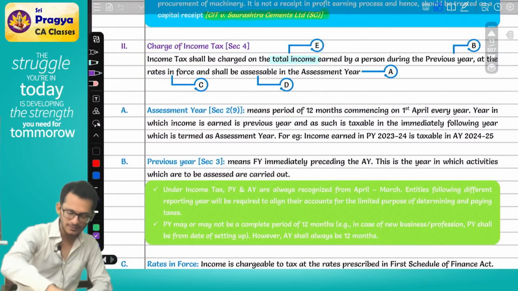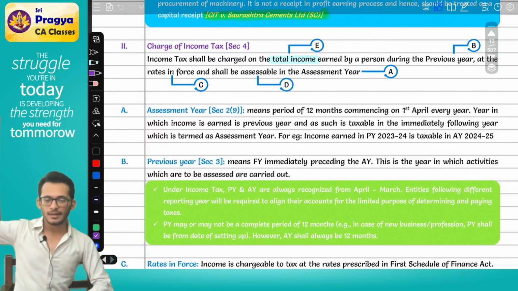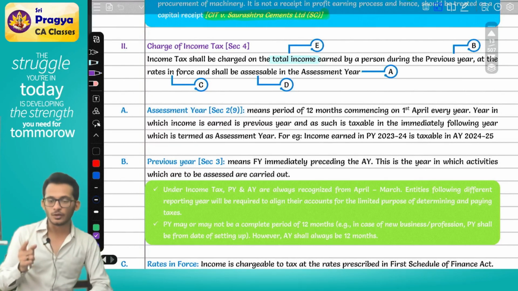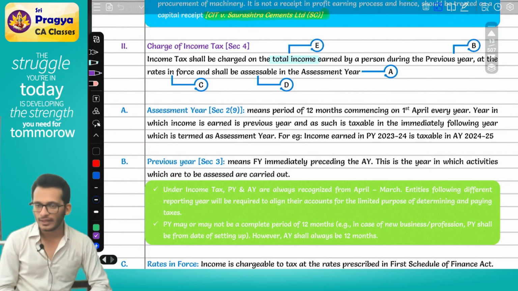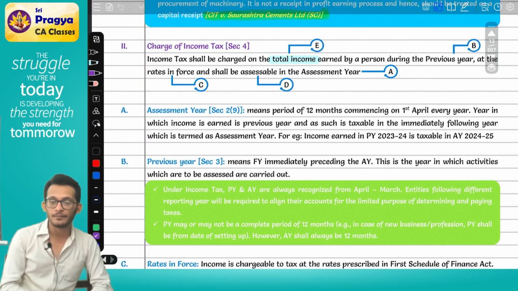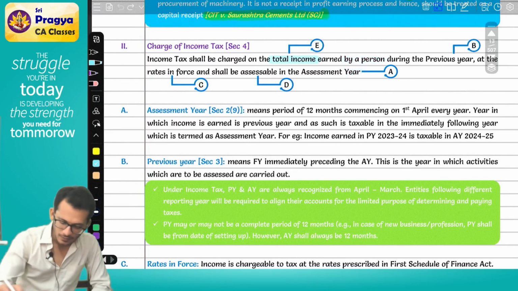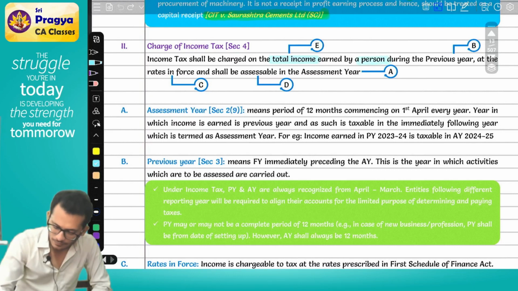Now, if you read the charging section, I told you income tax shall be charged on the total income which is earned by a person during the previous year at the rates in force and shall be assessable at the assessment year. Right now, we discussed what is total income. Next, what else do you not know? Earned by a person. What do you mean by person, Rahul?